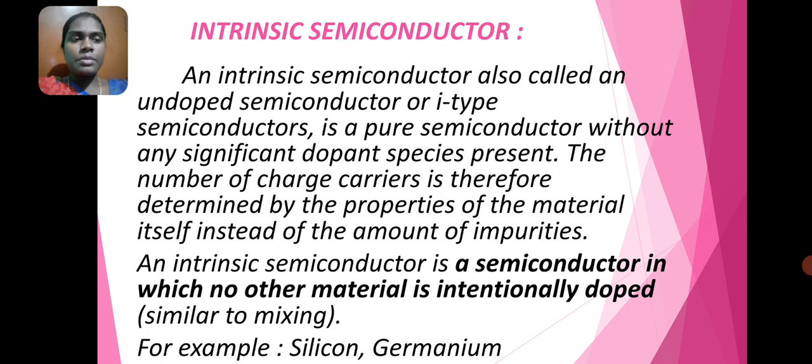An intrinsic semiconductor, also called an undoped semiconductor or I-type semiconductor, is a pure semiconductor without any significant dopant species present. The number of charge carriers is therefore determined by the properties of the material itself instead of the amount of impurities. An intrinsic semiconductor is a semiconductor in which no other material is intentionally doped, for example, silicon, germanium.